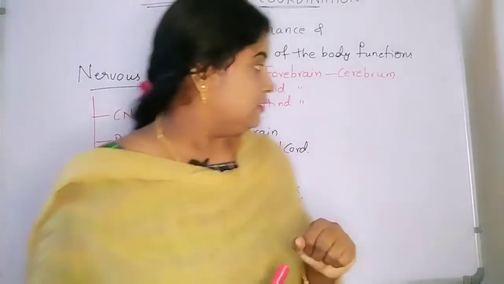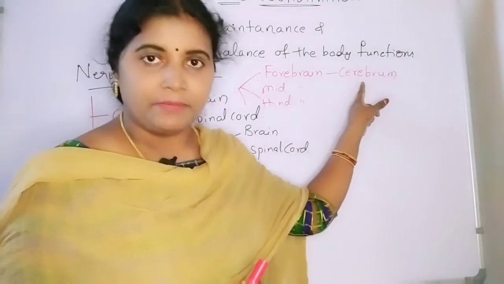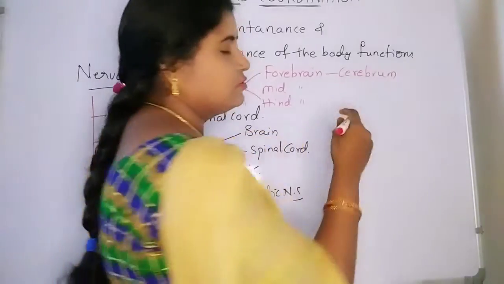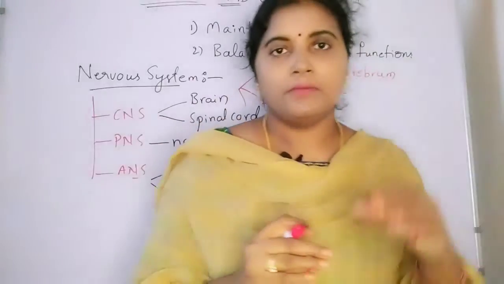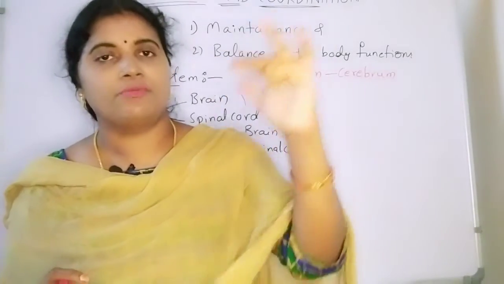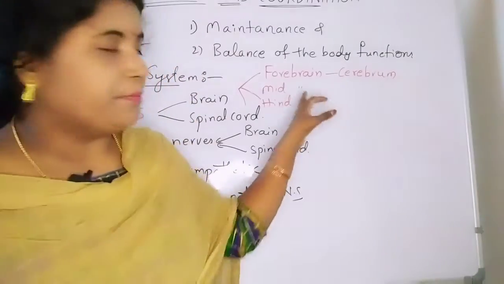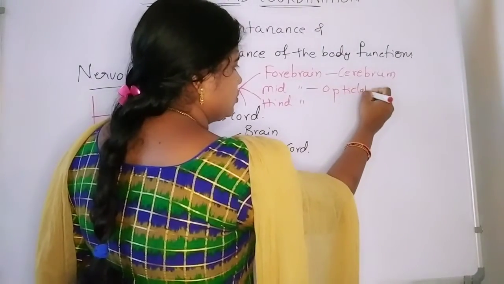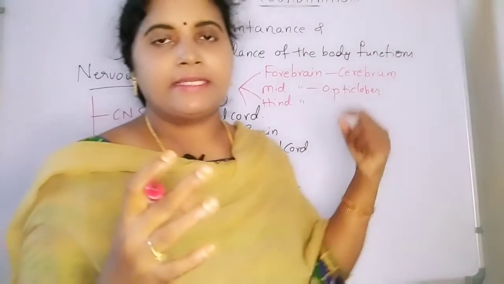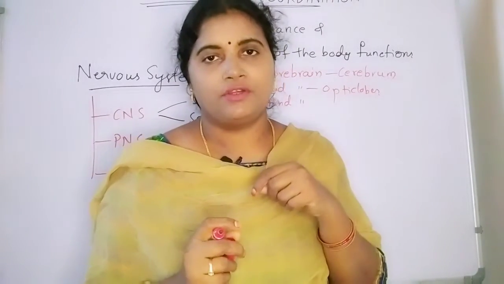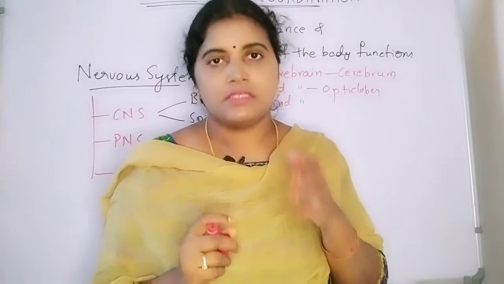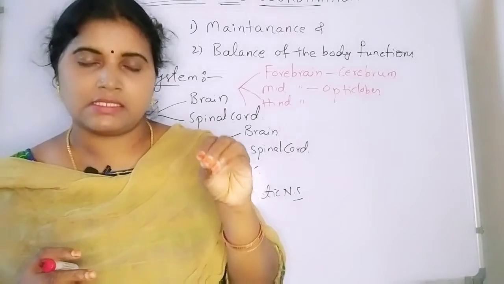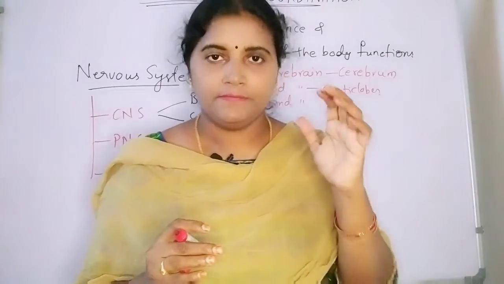So here forebrain is the cerebrum portion, and also it contains the diencephalon. Diencephalon is nothing but the middle structure between the forebrain and midbrain. That's it. And then midbrain contains the optic lobes, which are responsible to detect sight, and also responsible for smell. Why? Because these optic lobes contain the senses which give those particular functions.